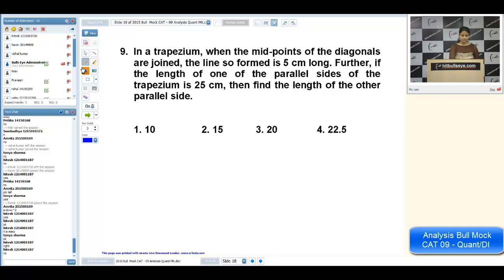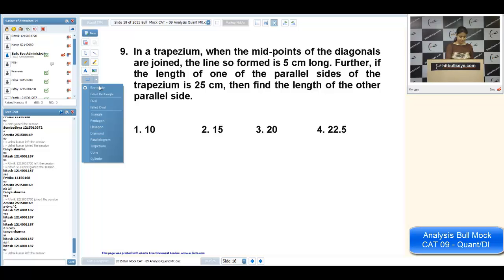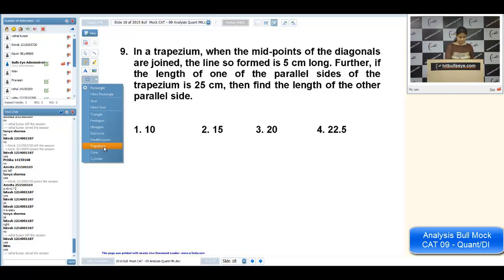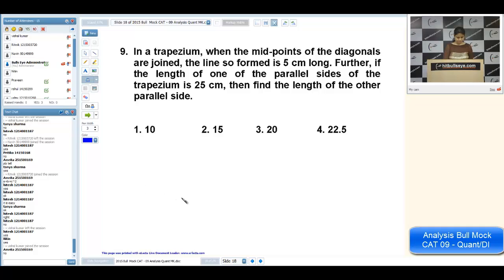It was a simple formula based question. Any problem in this? Yeah, any problem? Yes, Nitin. Okay, Hitesh. Yeah, this is a trapezium given.